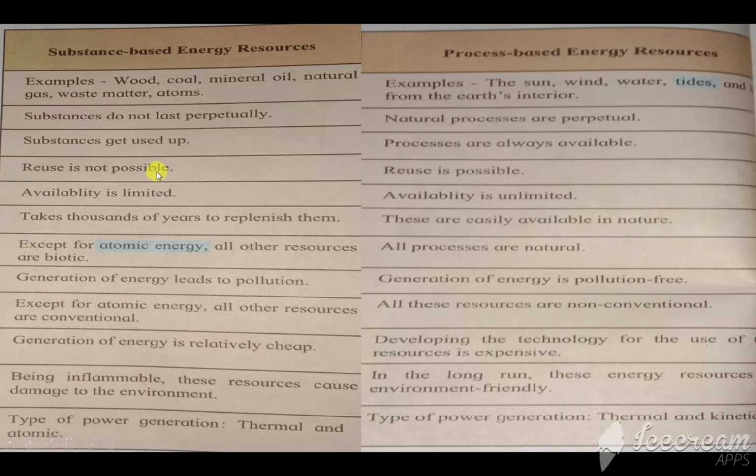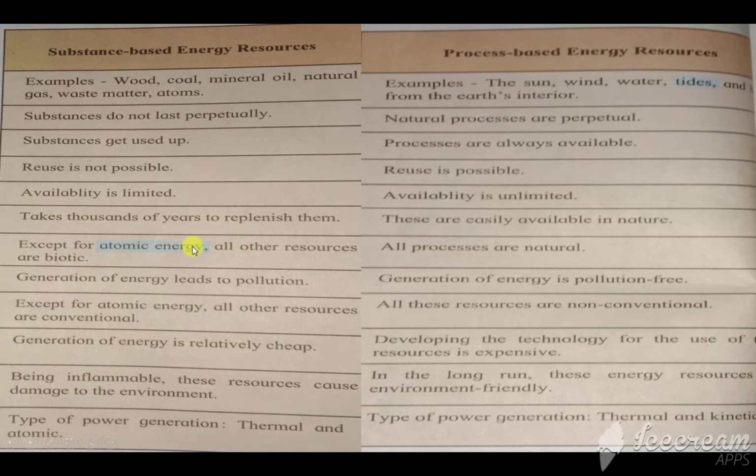Reuse is not possible for substances, and here reuse is possible. Availability is limited, availability is unlimited. They take thousands of years to replenish, and these are easily available in nature.